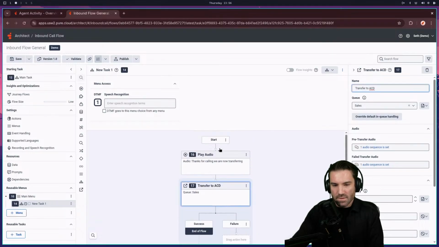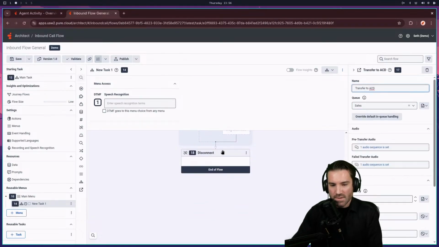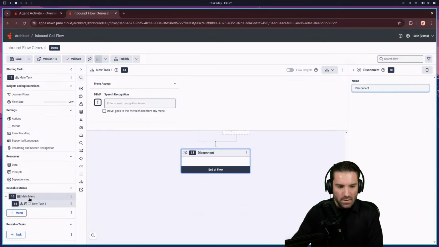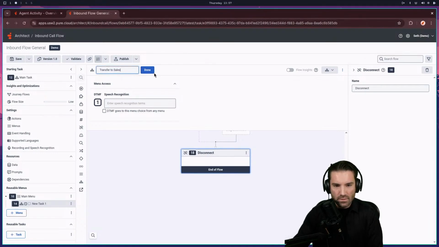Okay. So I got that: play audio, transfer ACD, and then a disconnect. And then I'm going to go ahead and rename this as my transfer to sales. To sales. There we go. Oh, okay. Yeah, we'll do. Let's see here. Transfer to sales.